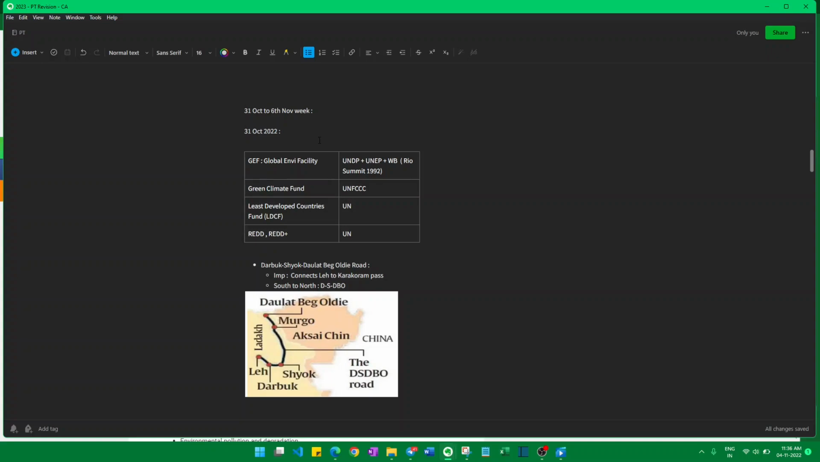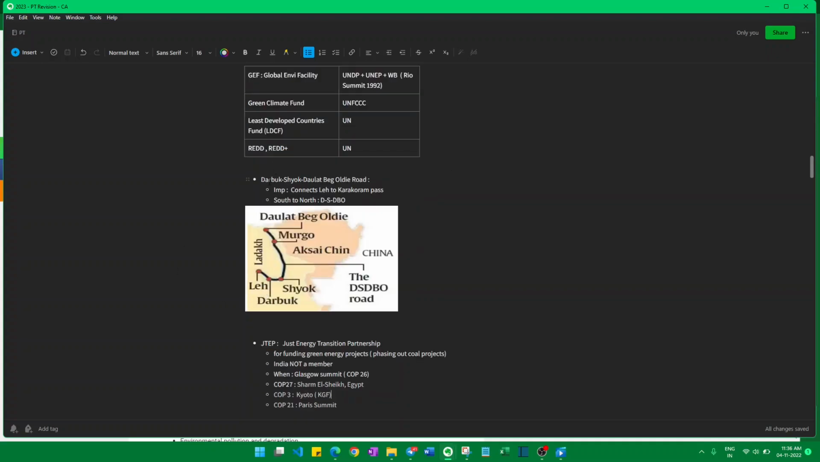Following are the important United Nations funds. All four are important: Global Environment Facility, Green Climate Fund, Least Developed Countries Fund, Ready and Ready Plus. These four are the United Nations funds. If any other fund comes in the exam, you can directly eliminate it as not a UN fund.